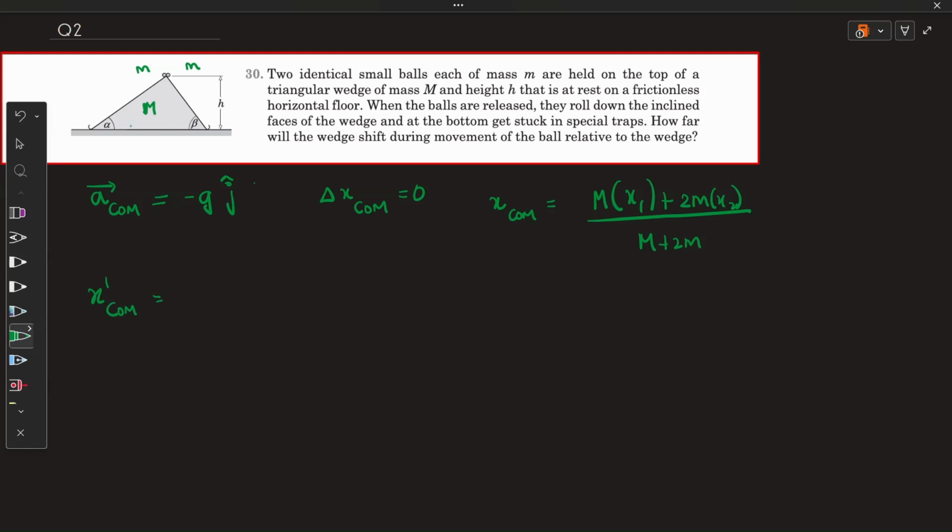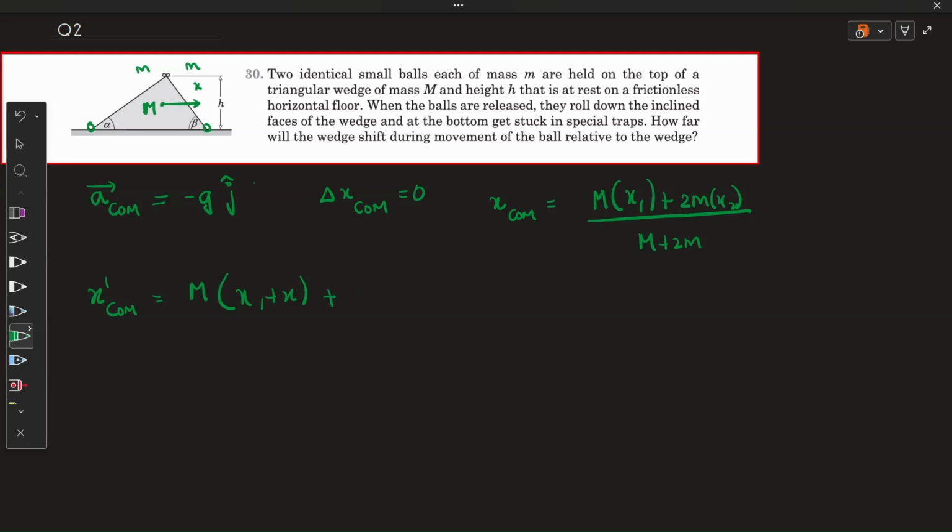Okay, now let's assume at the final case one ball is over here and the other is over here. Now what happened is this overall wedge, let's assume it moved some distance x. And we have to find this value x. That is our question, because how far will the wedge shift? Correct. x is the distance shifted by the wedge. Now we are moving in the positive x direction, so m into x1 plus x.